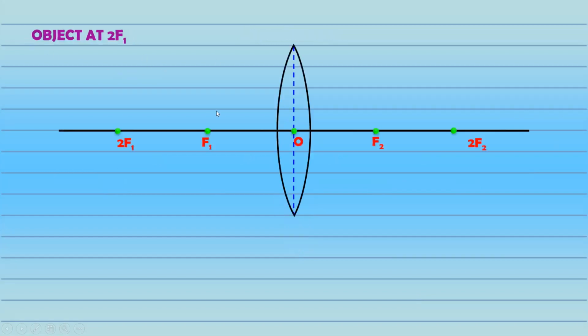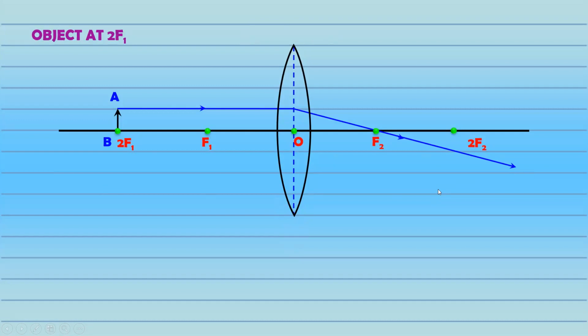So the diagram that we're going to discuss is where the object is at 2F1. So the object is made as a line. Always we draw an object as one line and we name it AB. A for arrow, B for base. This B point is always on the principal axis. So this is the object. Again the rules are almost the same, that is if the incident ray is parallel, the refracted ray in this case will pass through the focus.